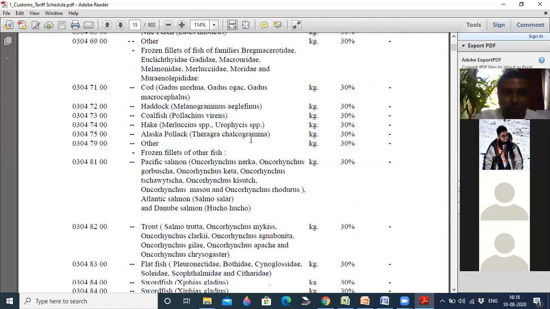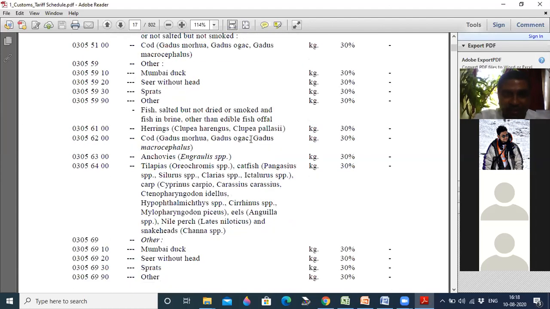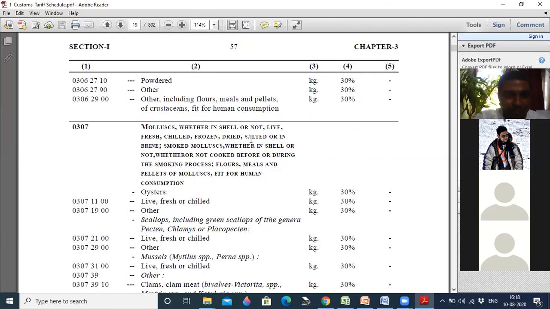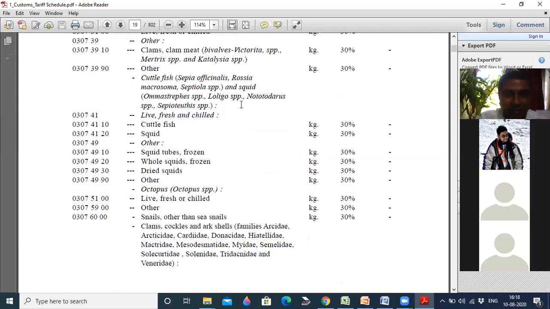I wanted to go to some other schedule so that it will be easily understandable by you. Chapter 3 is continuing; that's why everywhere the code starts from 3.